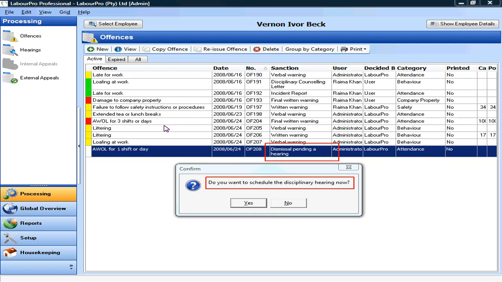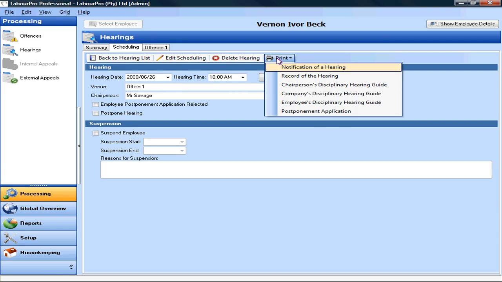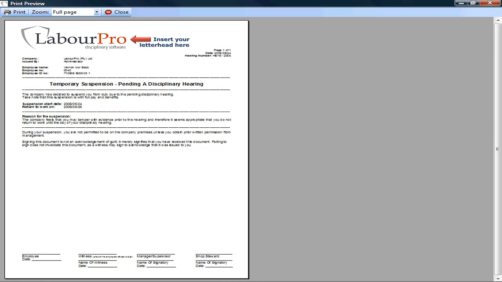If the disciplinary process has reached this final point, LabourPro will assist you to conduct a disciplinary hearing. From the system, you would be able to schedule the hearing by setting the date, time and venue, and then printing out the official notification for the employee, as well as a temporary suspension letter if this is necessary.